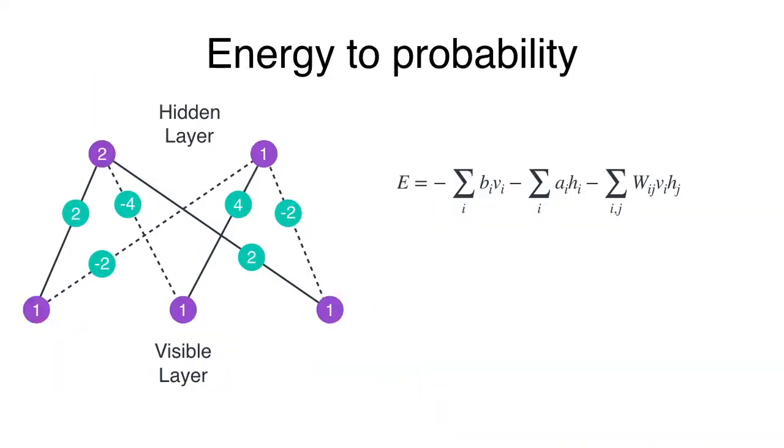And here are the formulas. We have the energy and the probability of a scenario VH, where V is the visible layer and H is the hidden one, is 1 over Z times e to the negative of the corresponding energy. Z is simply the partition function, namely the sum of all the elements on that third column, which is what we divide by to get the probabilities.